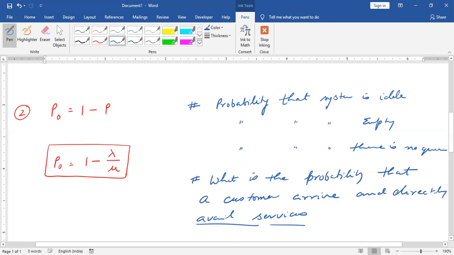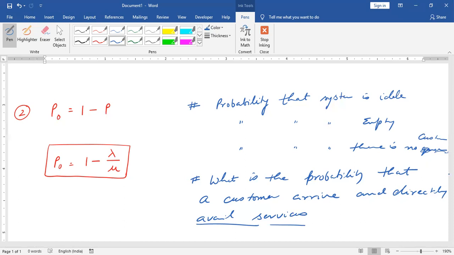Suppose I visit any ATM. When I reach there, I find there is nobody. That means I will go and directly avail services. And when is it possible? When the system is free, there is no customer, right? So this is the probability that the system is idle, empty, there is no customer. Or we can say the probability that a customer arrives and directly avails services.